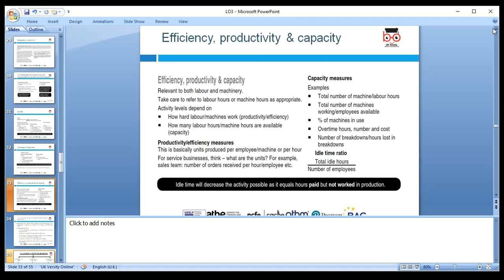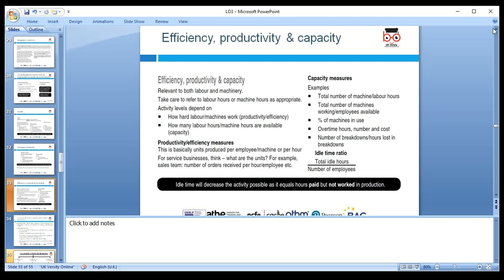So efficiency, productivity, and capacity. Efficiency and productivity are relevant to both labor and machine, and refer to the labor hour and machine hour as appropriate. So activity level depends upon how hard labor and machine work, the productivity and efficiency, how many labor hours and machine hours are available. This is basically the units produced per employee or per machine. And capacity measures the number of machine hours.